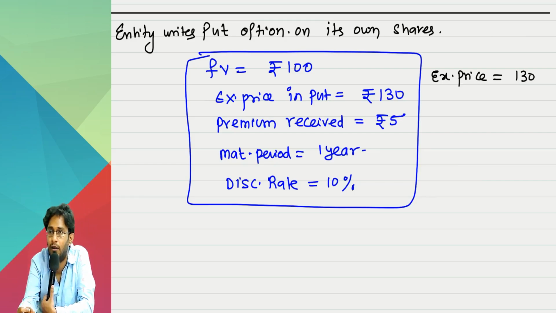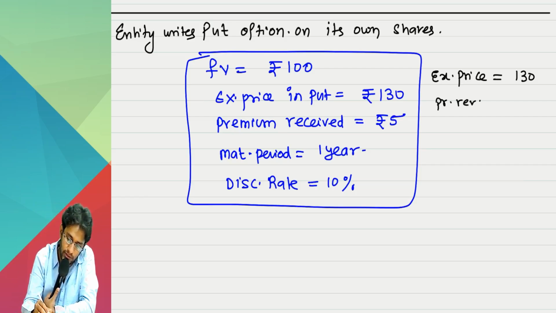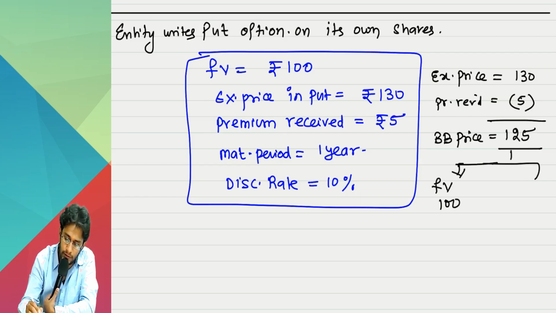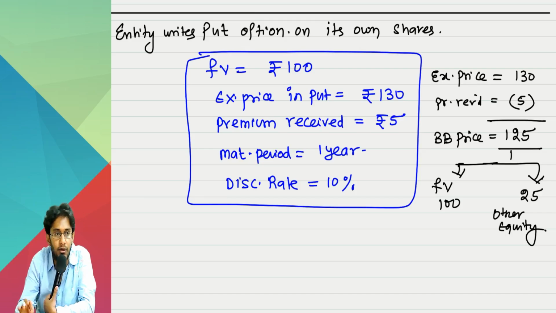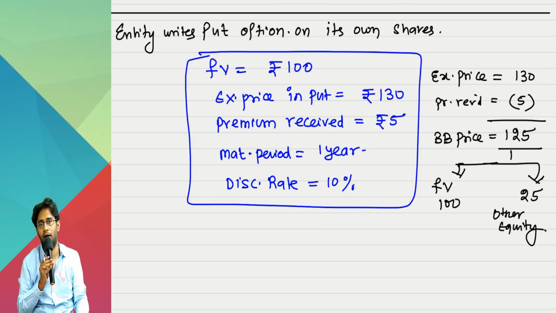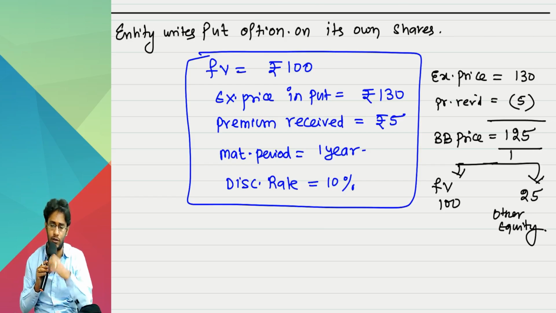Did I receive anything from the holder today? Premium. How much is that? 5 rupees. So effectively the buyback price is indirectly 125. What is the face value of the share? 100. So the extra amount paid over and above the face value is 25. This is the amount that should go into your retained earnings or other equity, isn't it? Hold on to this chart correctly, then the entries will fall in the correct way. Otherwise, confusion will come.